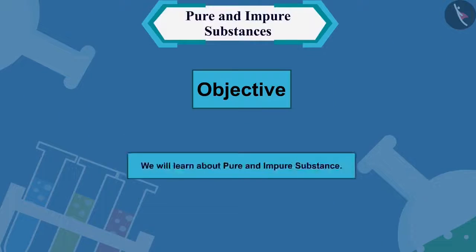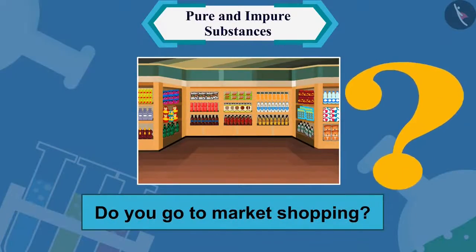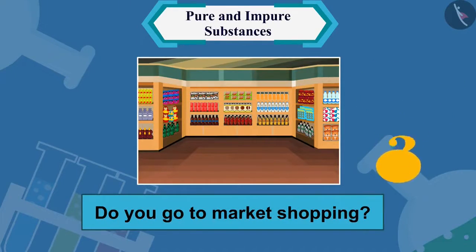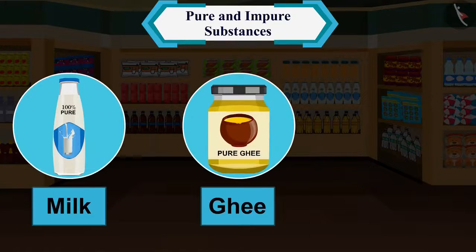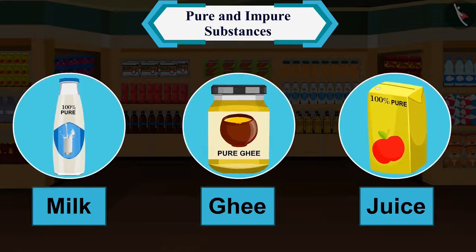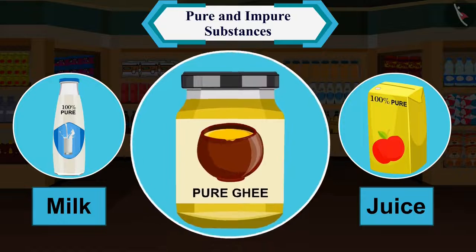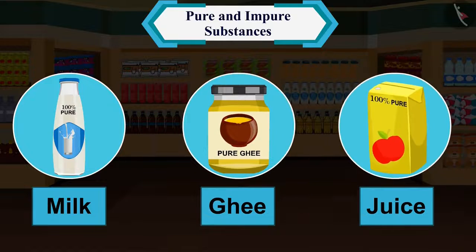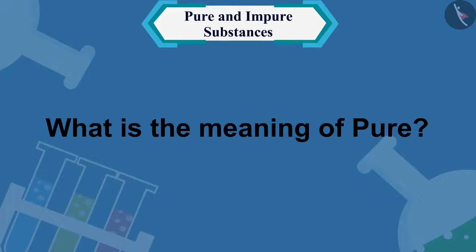In this video, we will learn about pure and impure substances. Do you go to the market for shopping? If you look closely at the cartons of milk, ghee, juice, etc. that are being sold in the market today, you will find 100% pure written on all the boxes. Can you tell us what is the meaning of pure?